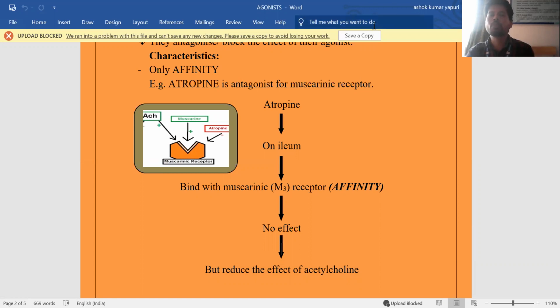So this is the simple discussion regarding the definitions of agonist, antagonist, partial agonist, inverse agonist.